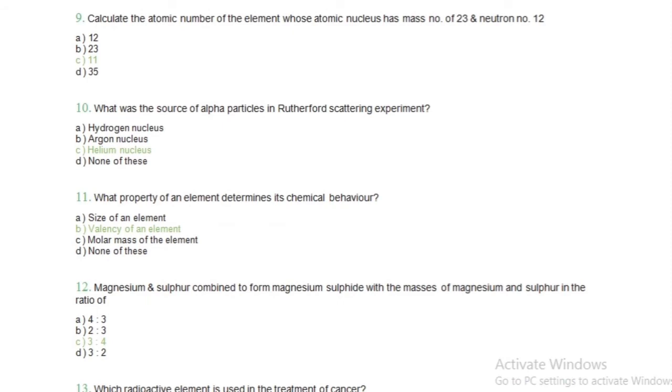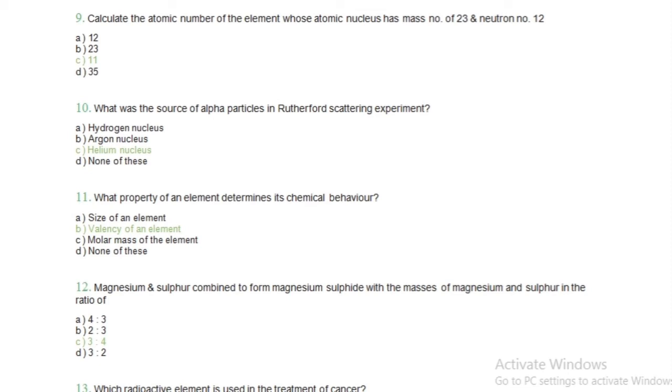Calculate the atomic number of the element whose atomic nucleus, only nucleus, has mass number of 23 and neutron number 12. Okay, so we have to tell the atomic number of the element whose atomic nucleus has mass number of 23 and neutron number 12. The easiest way of doing this is to remember one concept, that neutrons plus protons is equal to mass number. So if we subtract neutrons from mass number, then we can get atomic number itself.